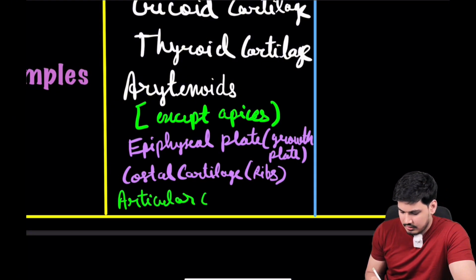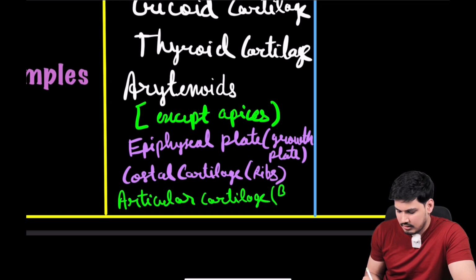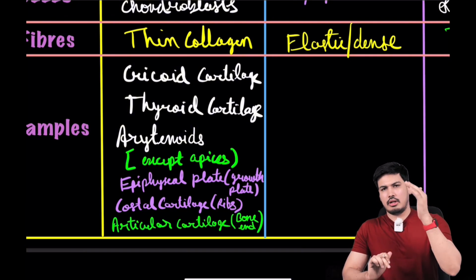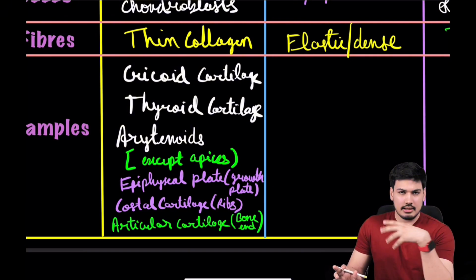Articular cartilage at the end of bones, bone के end में जो है, that is nothing but hyaline cartilage. So can you now understand? Don't worry about cricoid, thyroid, abhi yaad ho jayega, but these are laryngeal cartilage.